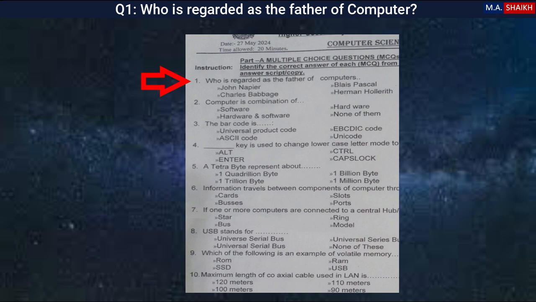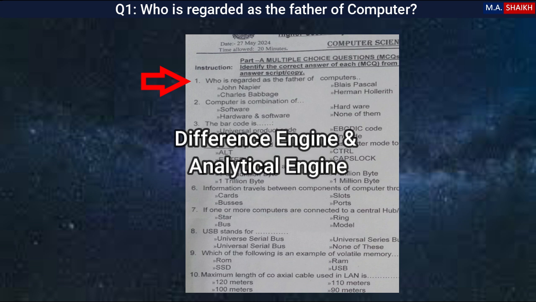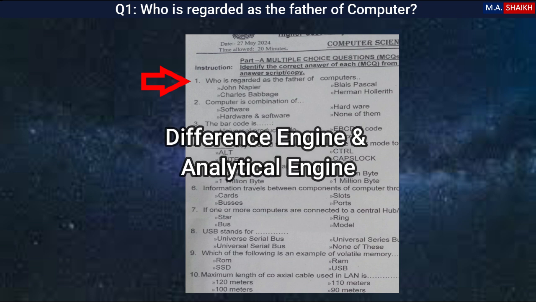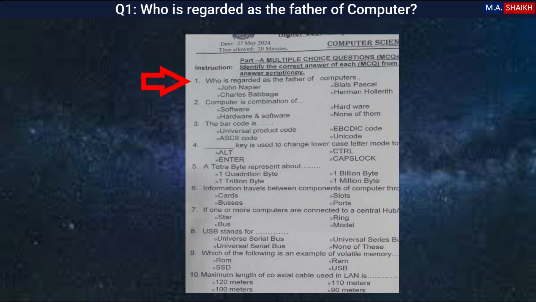He developed two machines, the difference engine and the analytical engine, which contained the basic elements of the modern electronic computer, such as ALU, arithmetic and logic unit, memory, flow control, etc., which are used nowadays in modern computers.